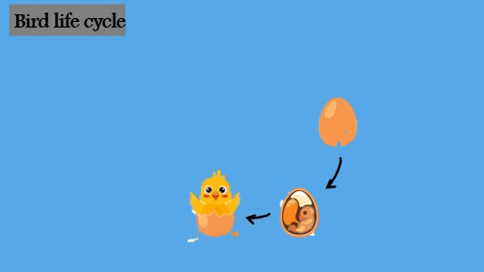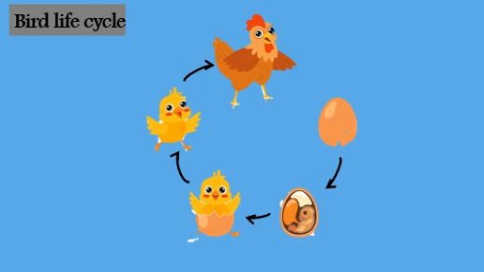Bird life cycle. First, the bird lays eggs in a nest. The baby bird develops in the egg. Once it has developed, it will begin to crack the egg in order to get out of it. The chick continues to grow until adulthood.